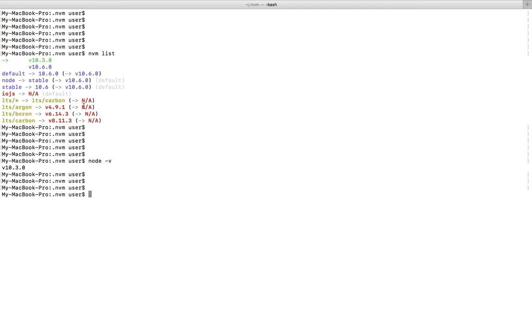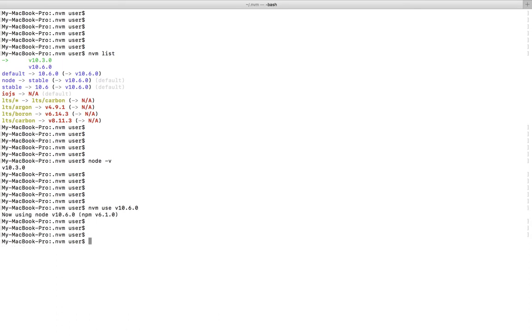If you want to make this particular version the active node, you can use this command: nvm use, then the version which you want to activate.